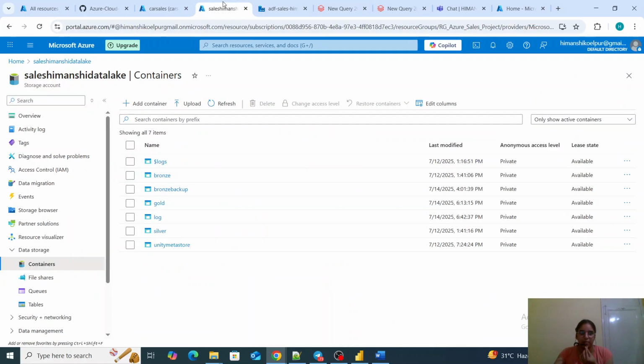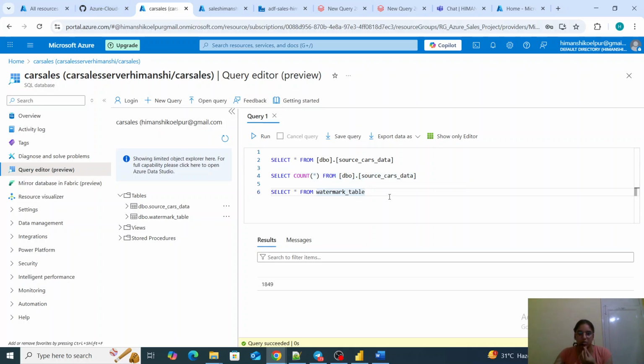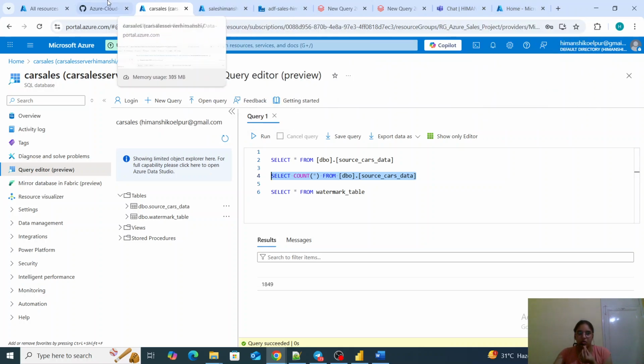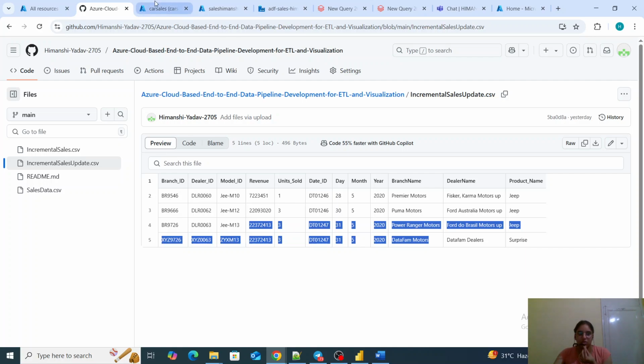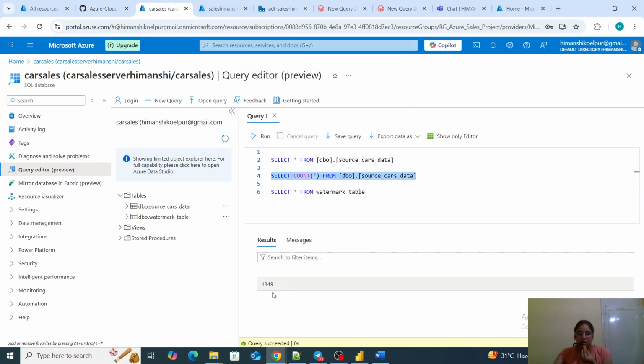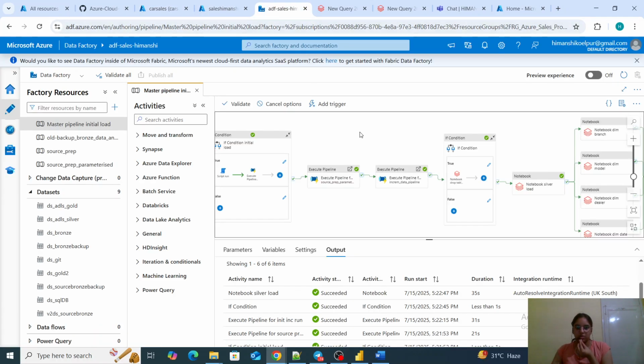It is source prep. So how it will work is, our count star for this table was 1849 initially. I have added four new records, 1, 2, 3, 4. So 1849 plus 4 is 1853. So it should have 1853. 1853 means all the four records which were coming are accommodated. Then our watermark value should also be updated.